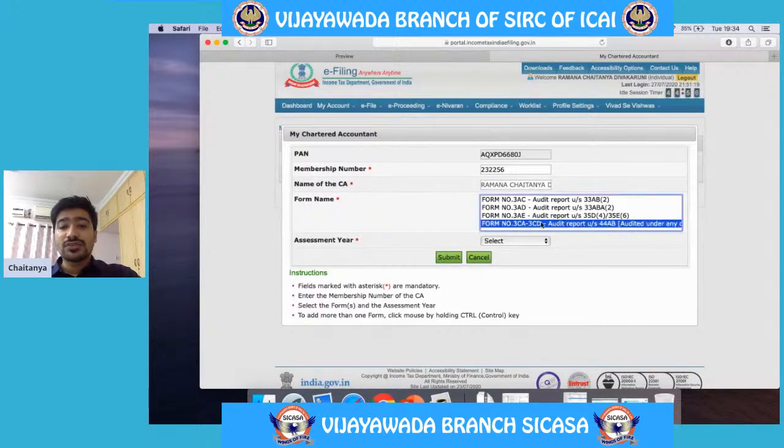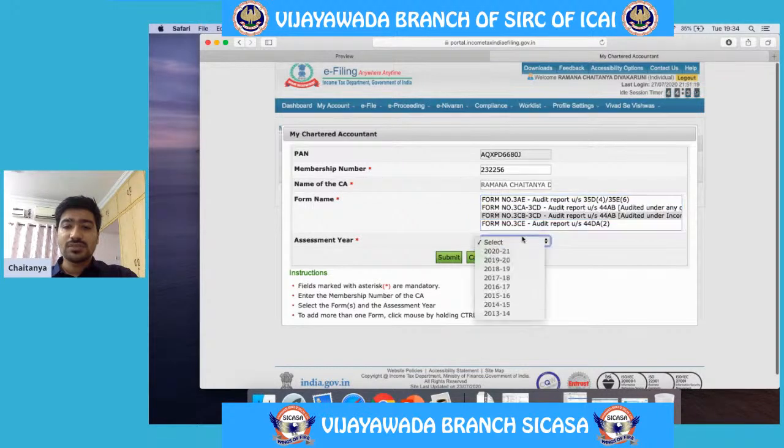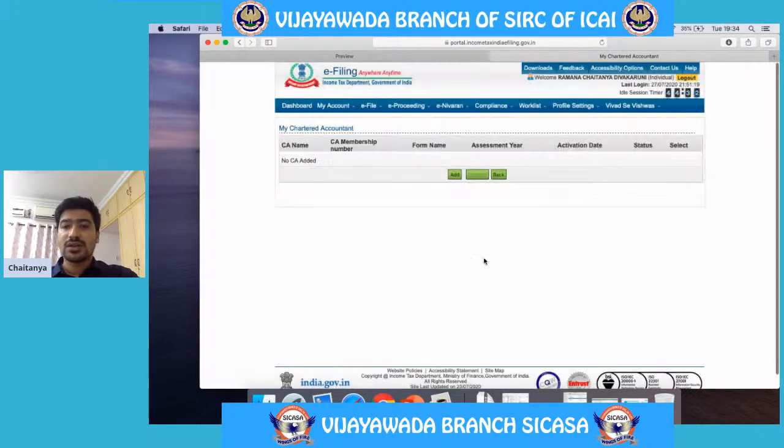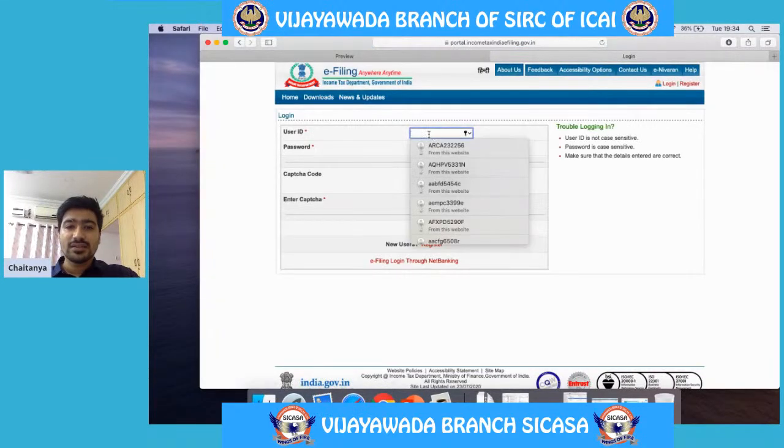After this, we have to select the respective form, whether we are getting our books of accounts audited under Section 3CA or whether the form filed is 3CA or 3CB. So after selecting, say for example 3CB, we can select the year and then we should click submit here. So once this is done, only then the authorized representative, who is the CA, can file the return.